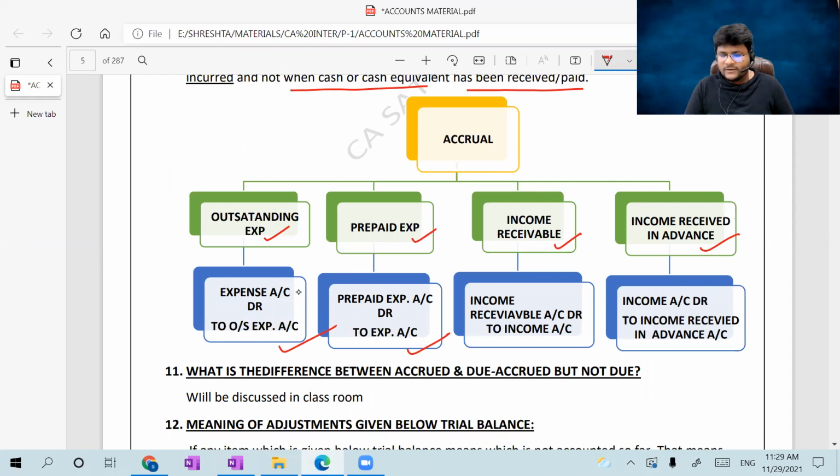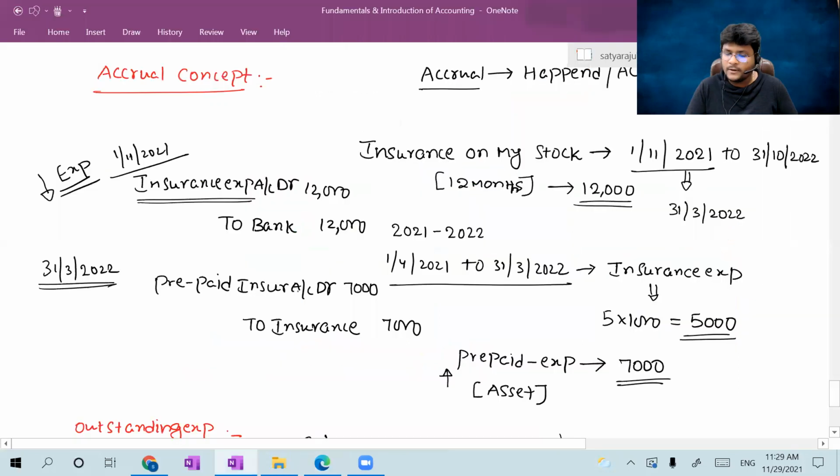Next, the next concept is income receivable and income received in advance. Please all of you concentrate. Only 15 minutes is balance to complete this lecture. Hopefully I will try to complete the basics with this 15 to 20 minutes lecture. Don't lose your concentration, guys. Two more important concepts are there: income receivable and income received in advance in accrual. After that, we can easily complete the remaining concepts.